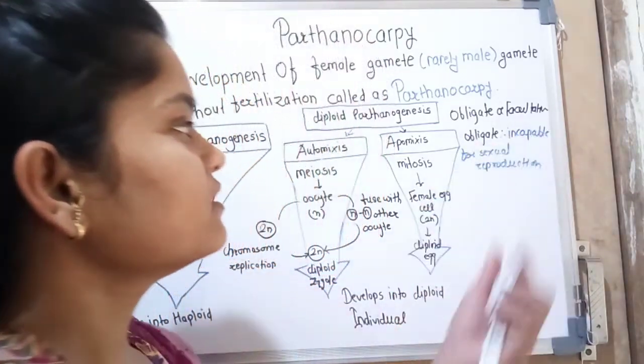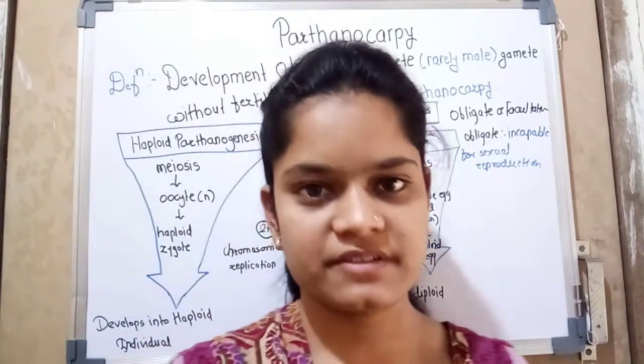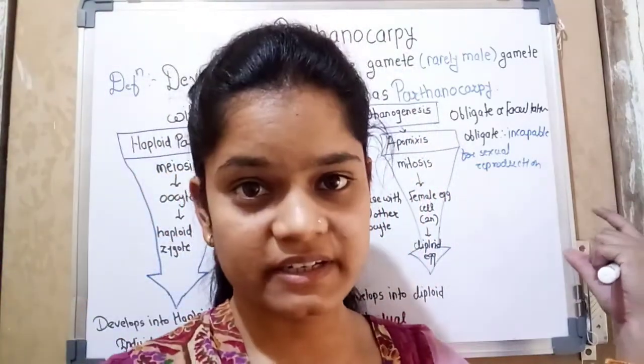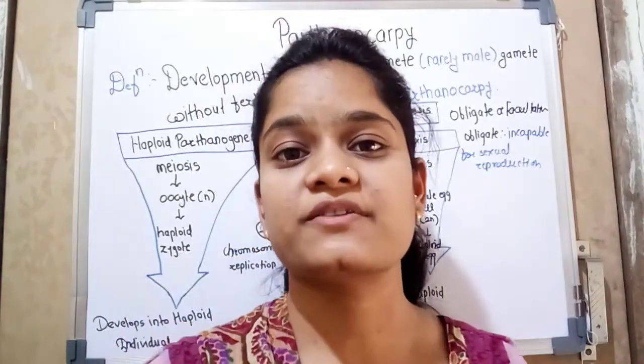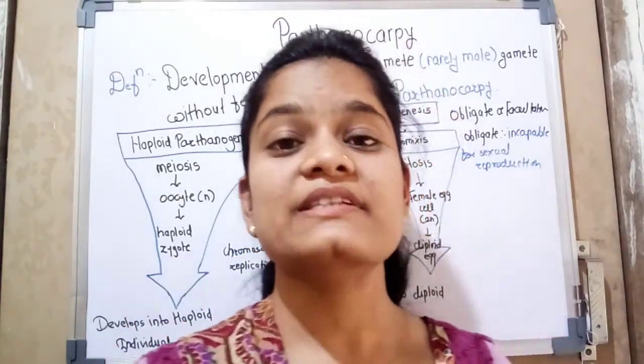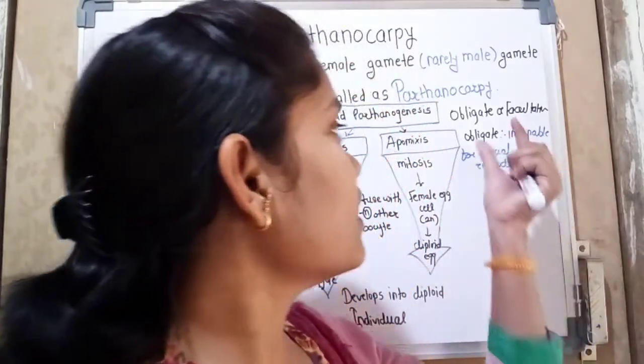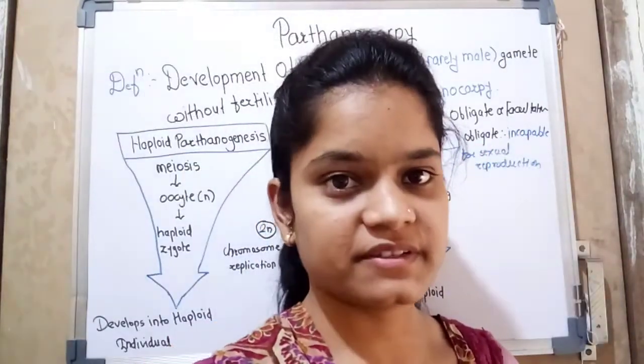It is called obligate parthenogenesis. It means the offspring produced parthenogenetically are incapable of sexual reproduction, so they can't produce their next offspring, and that is called obligate parthenogenesis.